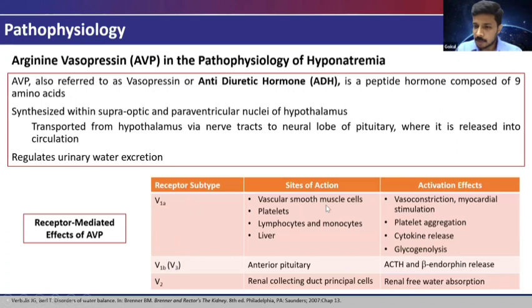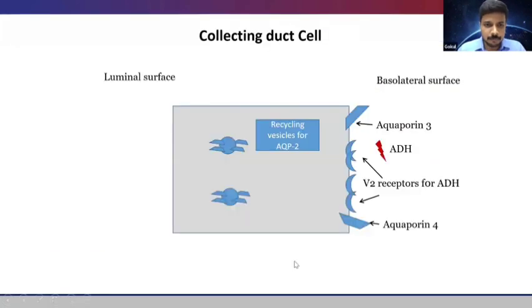V1A is present on vascular smooth muscle cells and platelets, where it mediates vasoconstriction as well as myocardial stimulation along with platelet aggregation. And the receptor which is most important in our case is the V2 receptor on the renal cortical collecting duct principal cells, which regulates the free water reabsorption. And also the V3 or V1B receptor is present in the anterior pituitary, which is not of much significance to us.